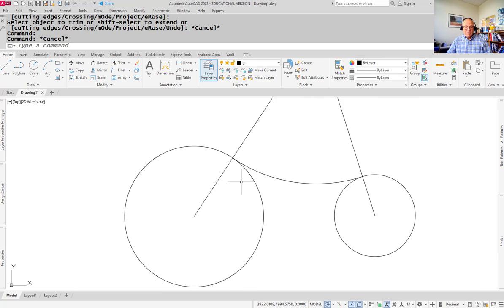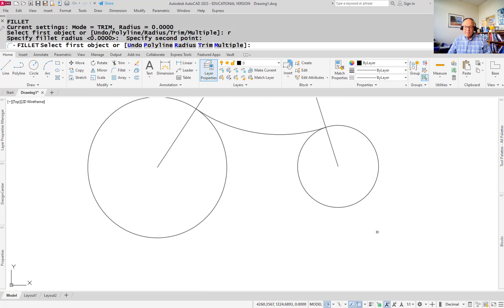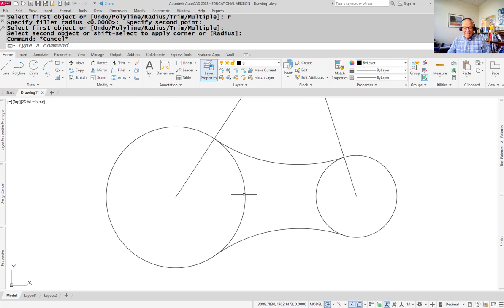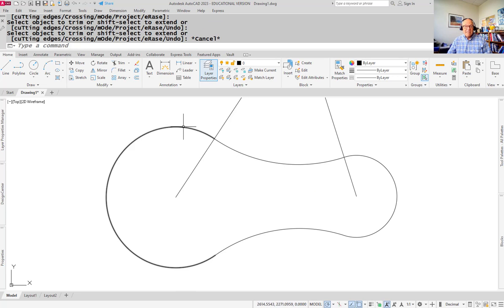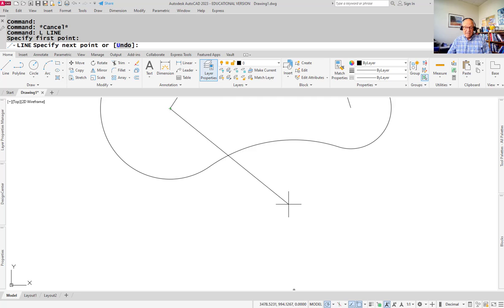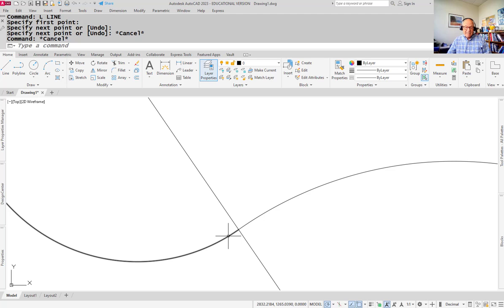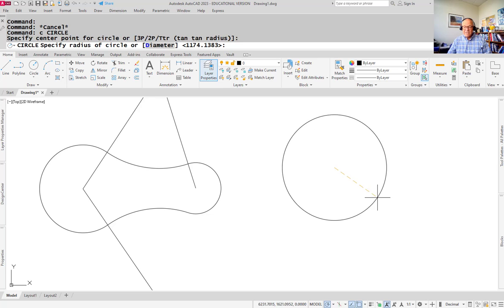So if I also trim the bottom one out, which I could, I'm just going to fillet it with a big radius. Fillet also creates tangent arcs. I'm going to do that. If I were to clean this up by trimming this out and trimming that out, you'll see when I select this, it stops right at that tangency right there. If I draw another line that goes from the center of this to the center of this big arc right here, which is all the way down here, it also passes directly through the tangency.